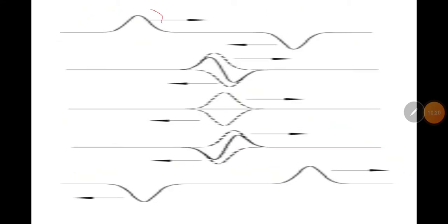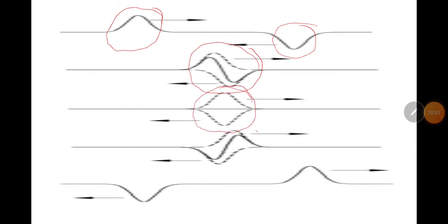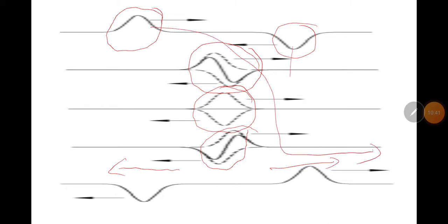Now this is a crest, this is a trough. This is the point of interference. Here they will interfere. Here they will reproduce themselves in the opposite direction. This will be produced in this direction, and this wave will be produced in this direction.